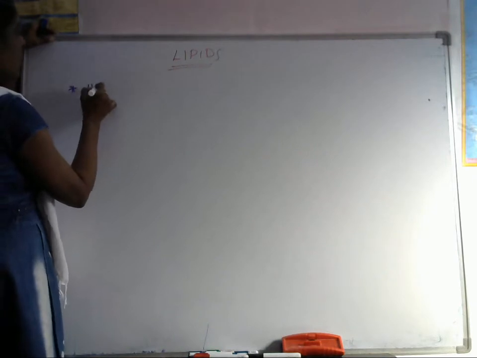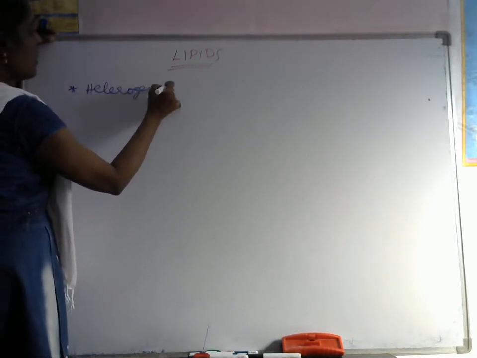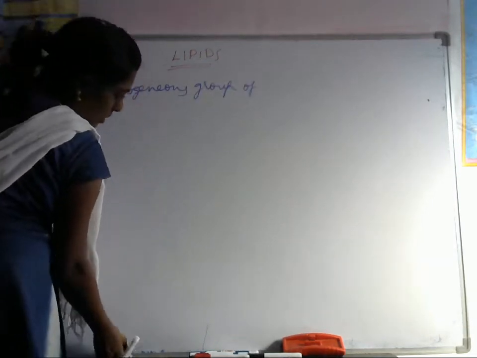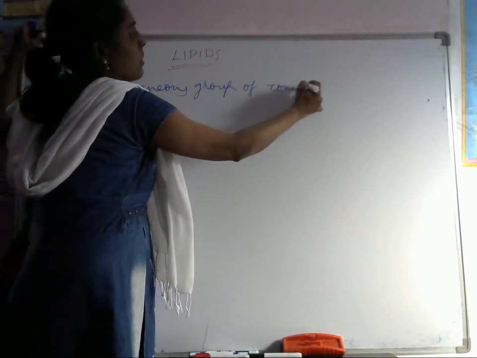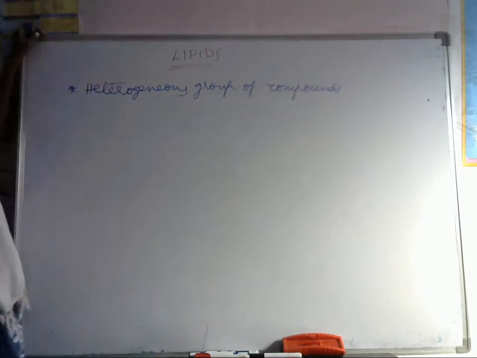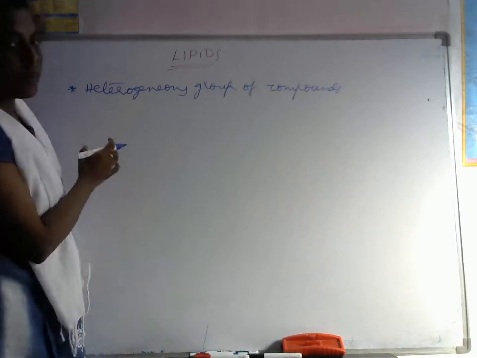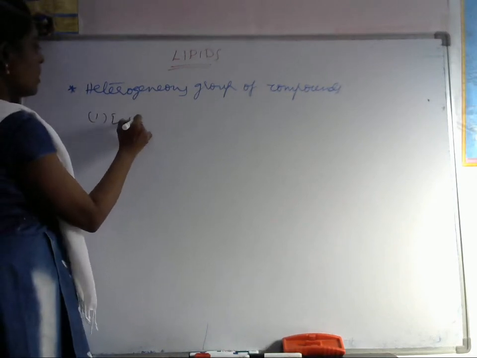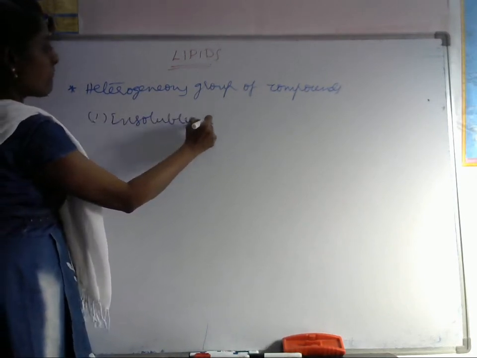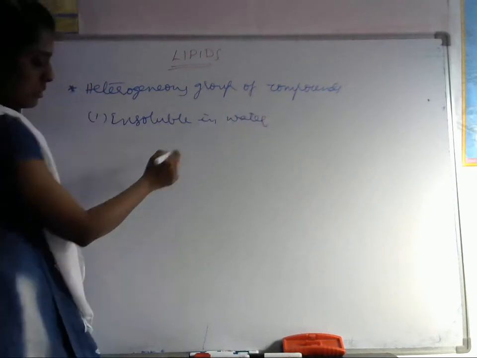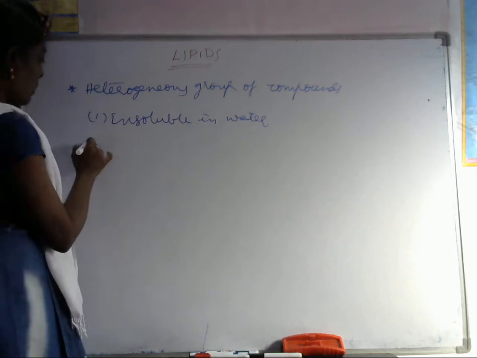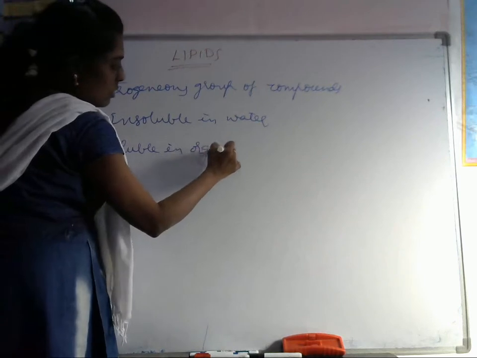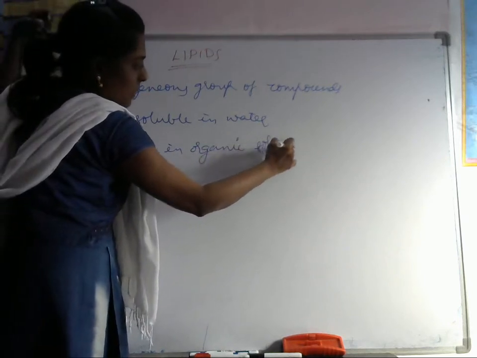A heterogeneous group of compounds, and based on their physical properties, these are divided into two types: insoluble in water, and soluble in organic solvents.